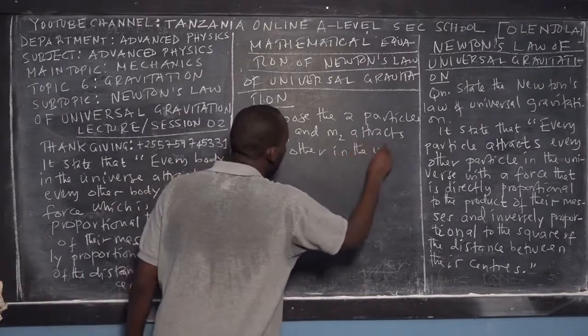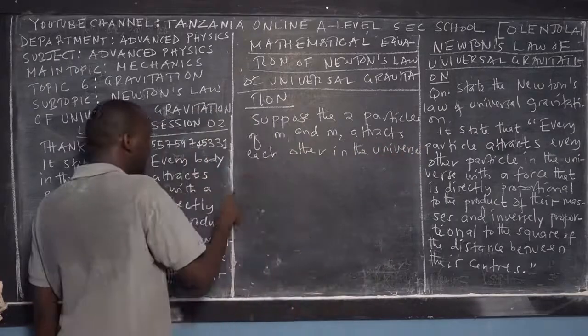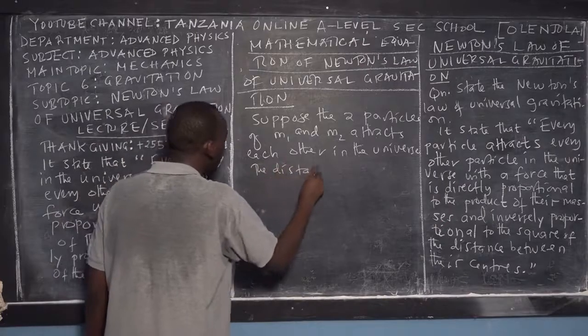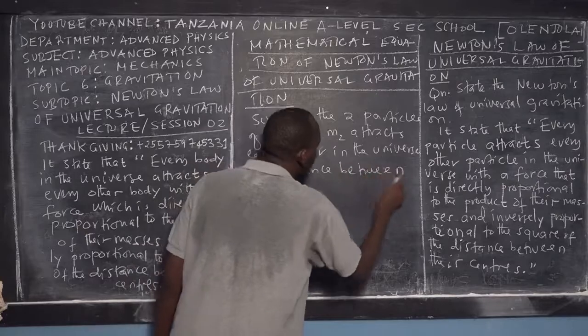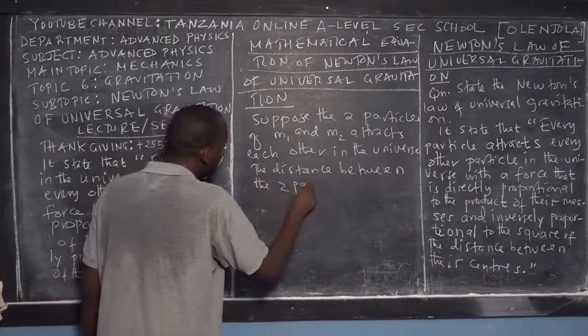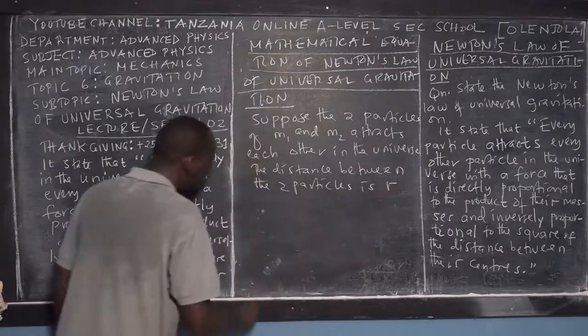In the universe. Right? In the universe. And then suppose again that the distance between the two particles is r. So what does it mean?